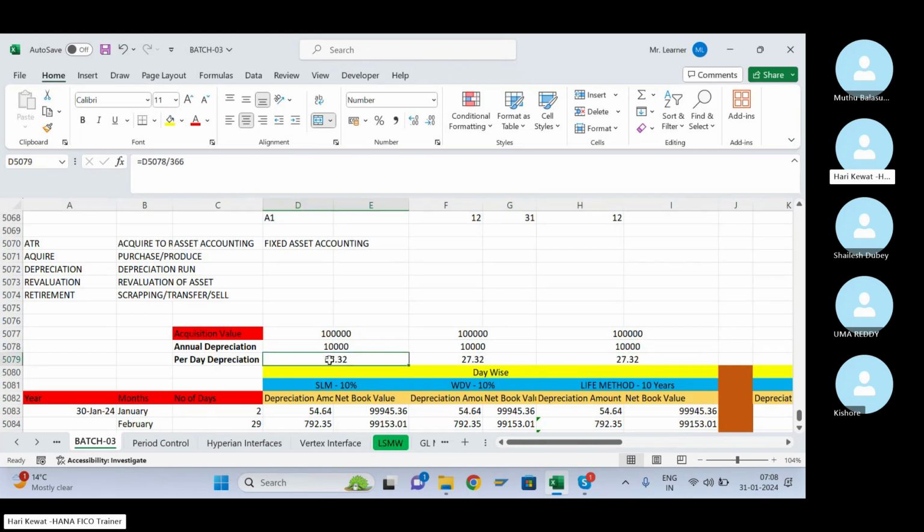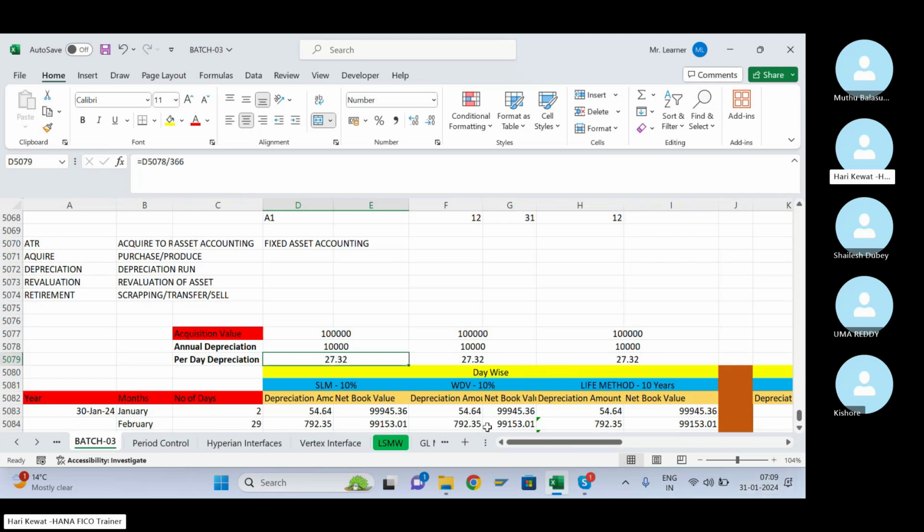Now you have to calculate the per day depreciation. This is the annual depreciation, meaning the whole year's depreciation. So how much is the per day depreciation for the first day? In 2024, February had 29 days, so we have a total of 366 days in the year, because of one additional day in the month of February.